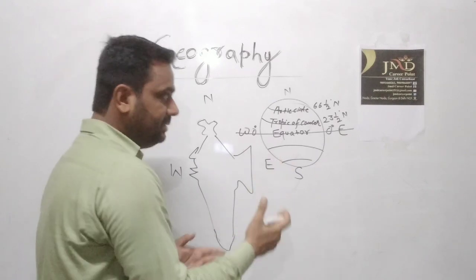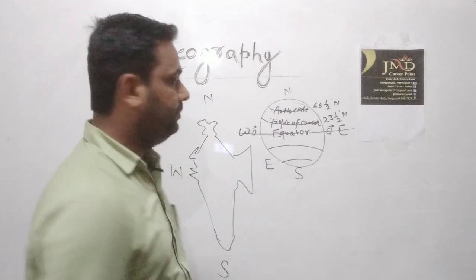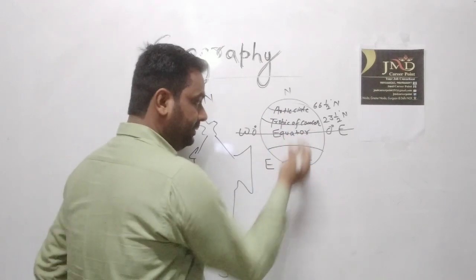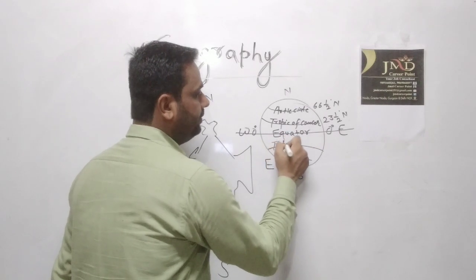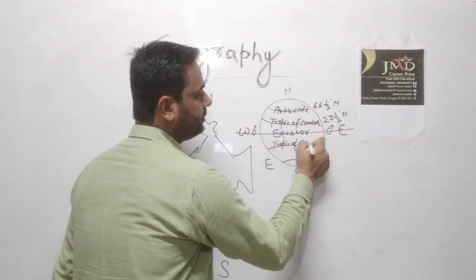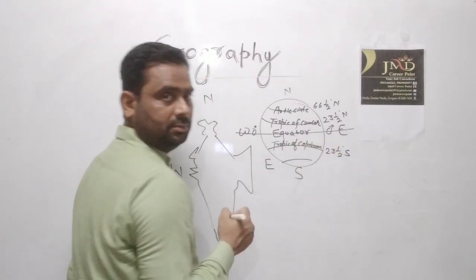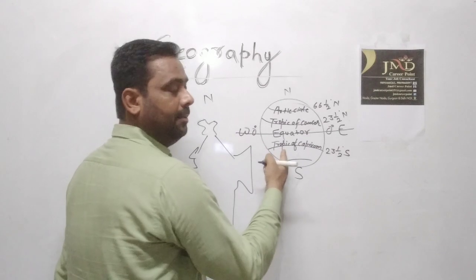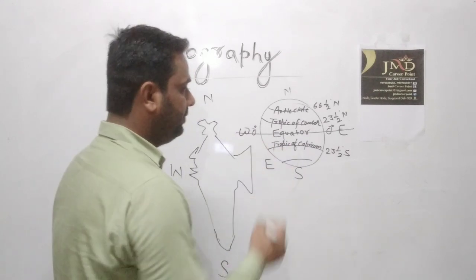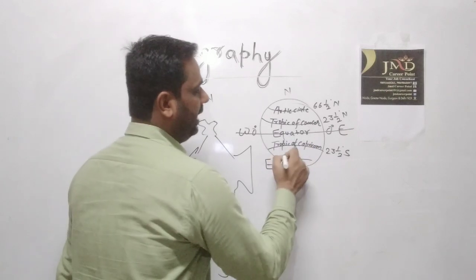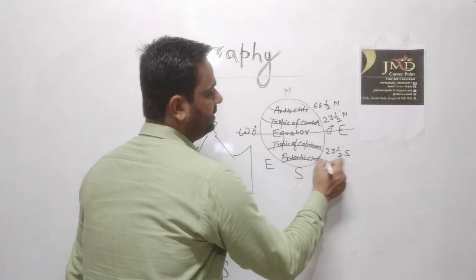The same things will be at the bottom part also. In the lower part of the equator, the line is the Tropic of Capricorn, which is again 23.5 degree south, and lower still is the Antarctic Circle, which is 66.5.